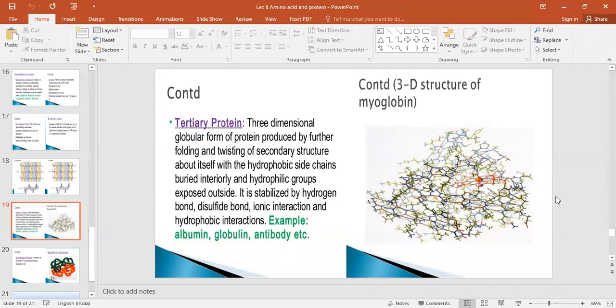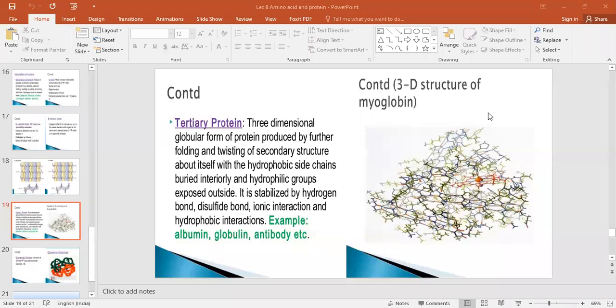About itself, with how? With the hydrophobic side chains buried entirely, and hydrophilic groups exposed at the outer surface. Side chain means what? The R groups of amino acids. I told you there are 20 classes of amino acids. Some amino acids are hydrophilic. Some amino acids are hydrophobic, based on their side chain.